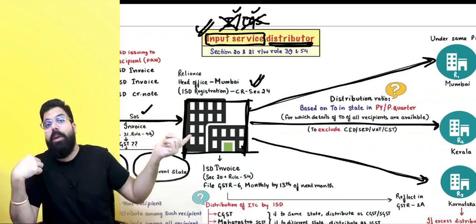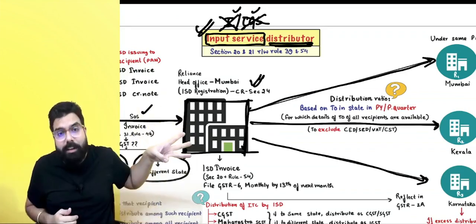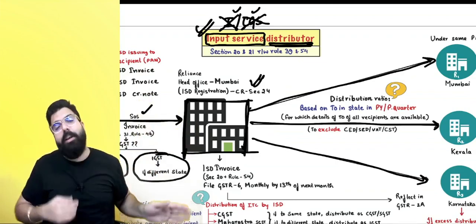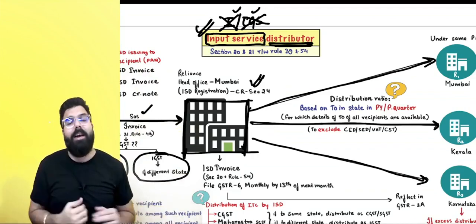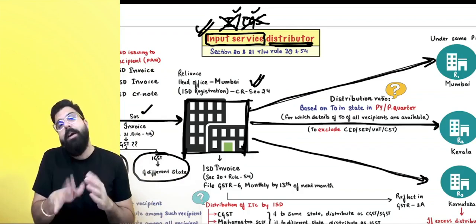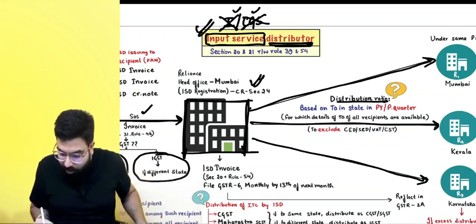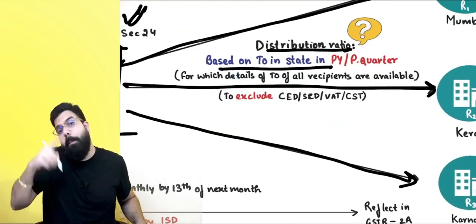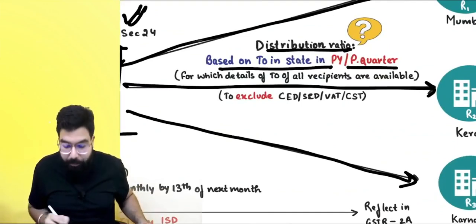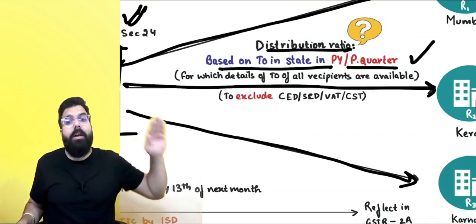of the previous year, basically the preceding financial year. If you are distributing to this unit, the turnover of all the three units should exist in the last year. Sir, if any one of the units did not exist in the last year, then take the previous quarter's turnover and do the distribution ratio accordingly. If the previous year's turnover of all the recipients is not available, then take the previous quarter for which the turnover details of all the recipients are available.